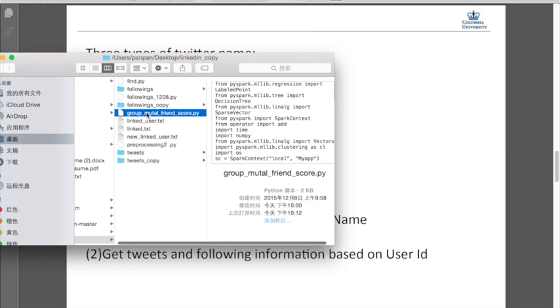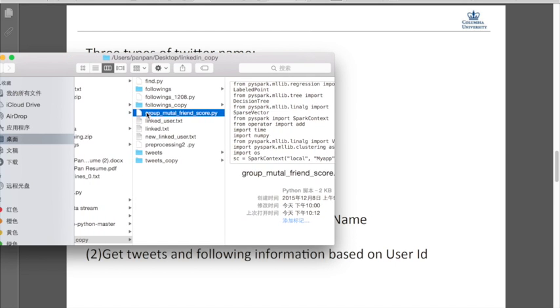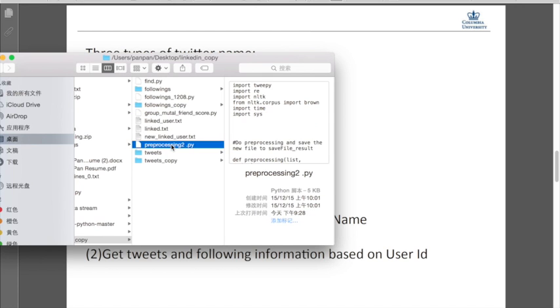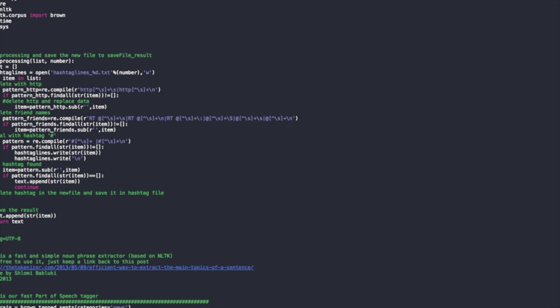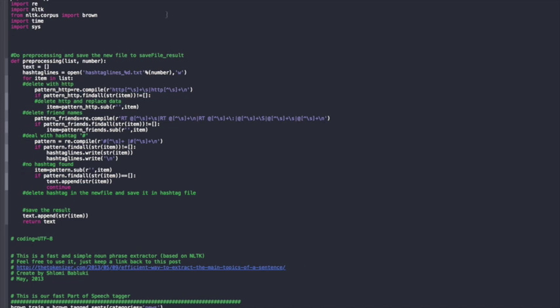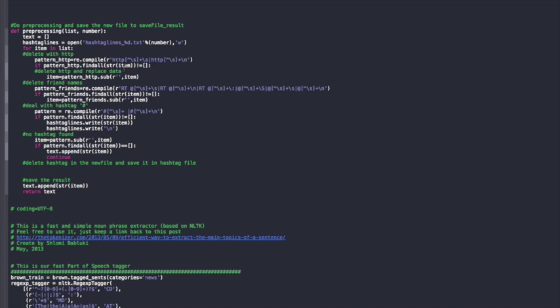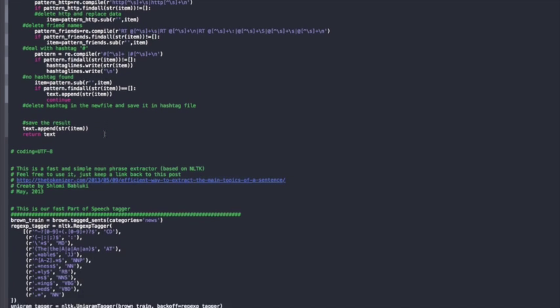For their tweets, since people usually have a lot of redundant information, pre-processing is very necessary. Ahead of that, we get rid of all hashtags, HTTP links if there is a web link in the tweet, and all the at-mentions.